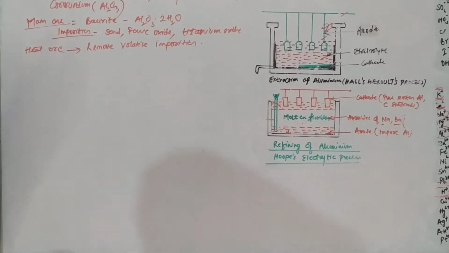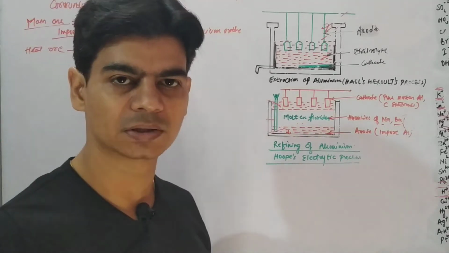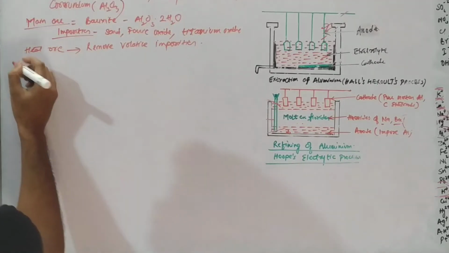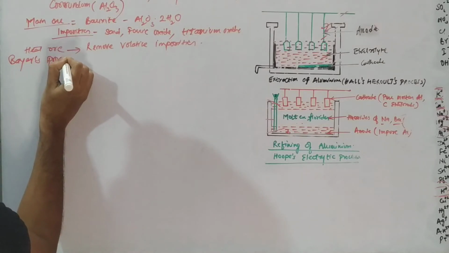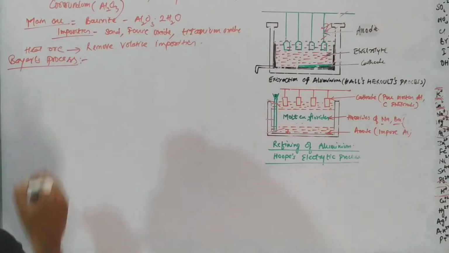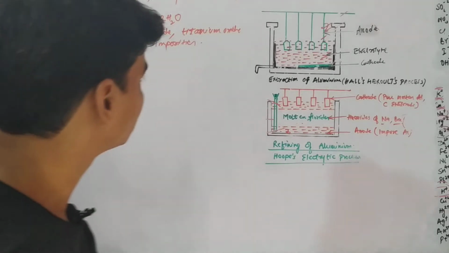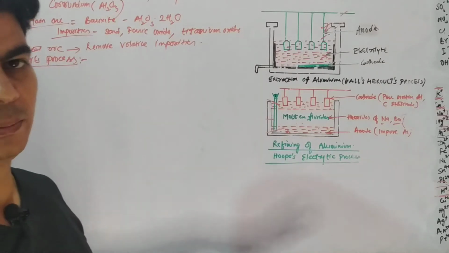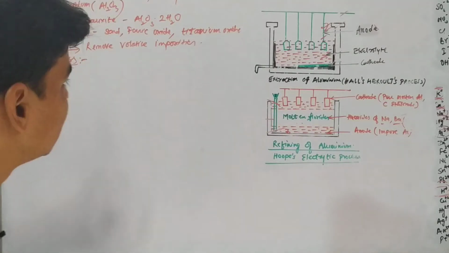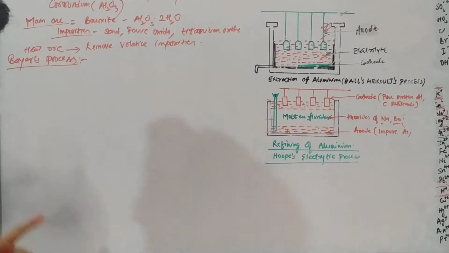The concentration or purification of ore is done by Baeyer's process. Now we have ore which is free of volatile impurities and is ground into smaller pieces.